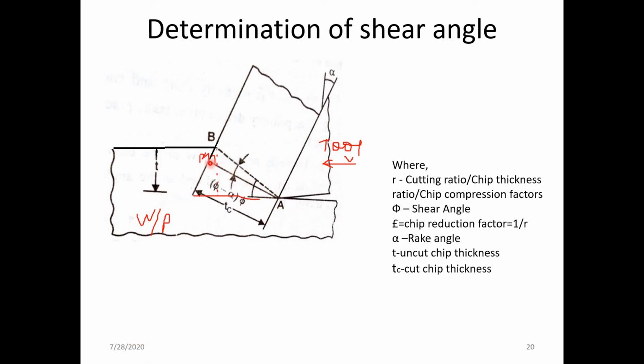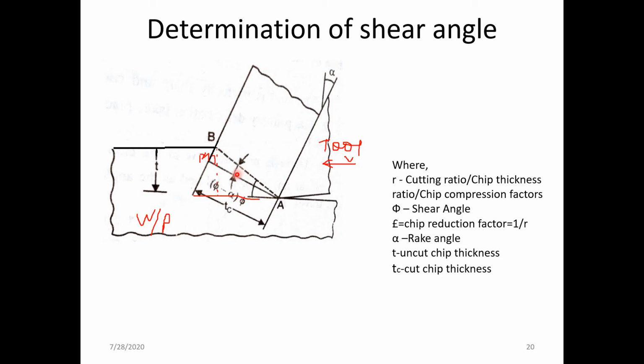Perpendicular to this, you can find that whatever angle is made over here, in between this, BAM, is nothing but phi minus alpha. So this total angle is phi.